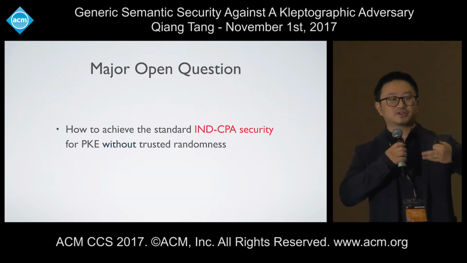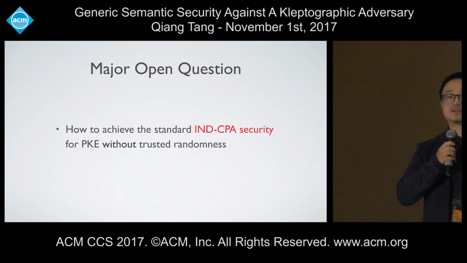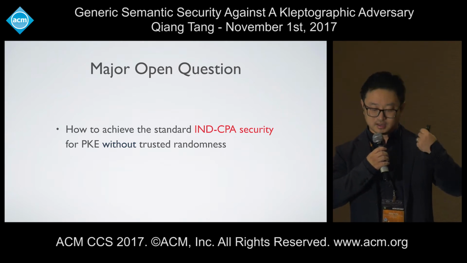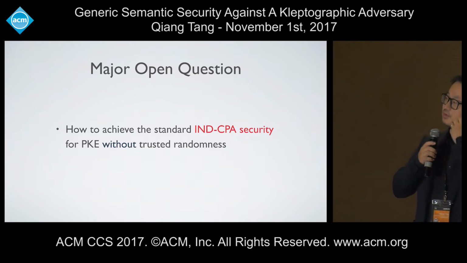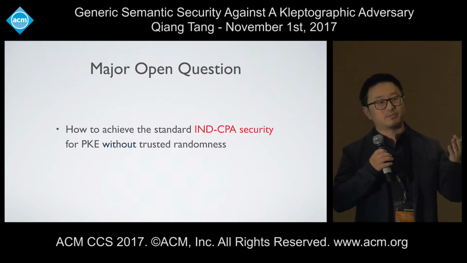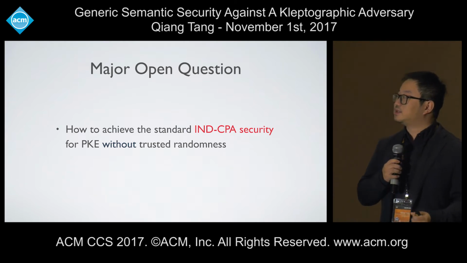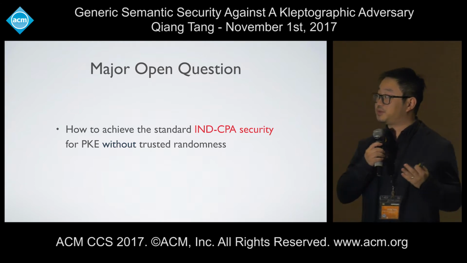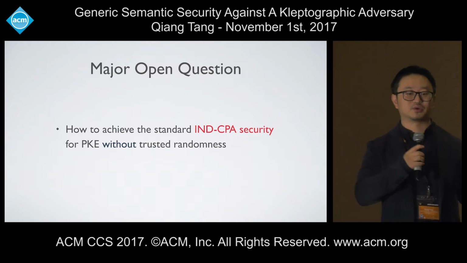And the reverse firewall is conceptually very interesting. It enables a very general class of feasibility, but it has to assume the randomness used in the re-randomization operation to be trusted. And again, what we do for mitigating the subliminal channel doesn't really kill the whole thing. It might still leak 1 bit or 2 bits, which is already bad enough for encryption. So this left us the major open problem: how can we achieve the standard IND-CPA security for public encryption without relying on trusted randomness or those trusted modules?